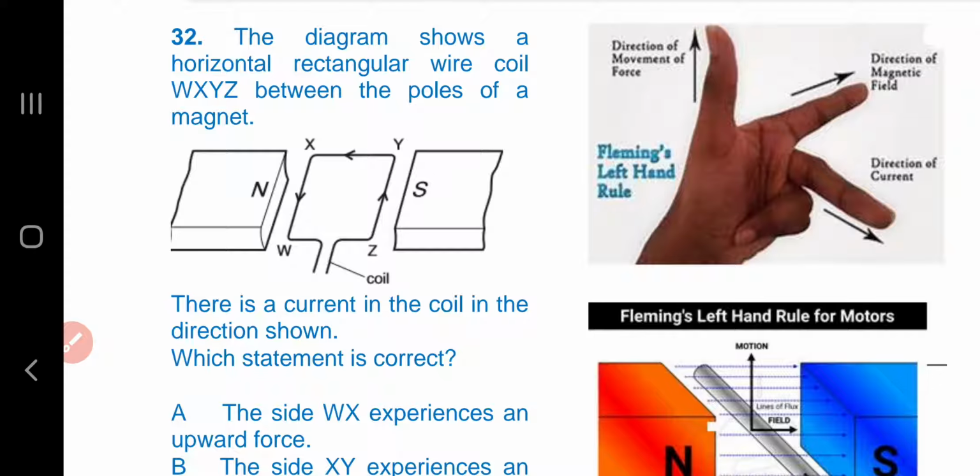Fleming's left hand rule tells us that the direction of the magnetic field is shown by the index finger, the direction of current is shown by the middle finger, and the direction of force is shown by the thumb. And remember, the thumb, the index finger and the middle finger are all at 90° to each other.